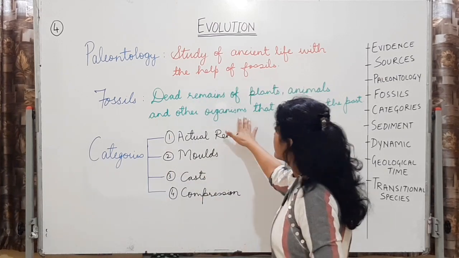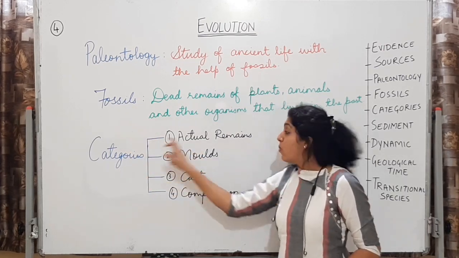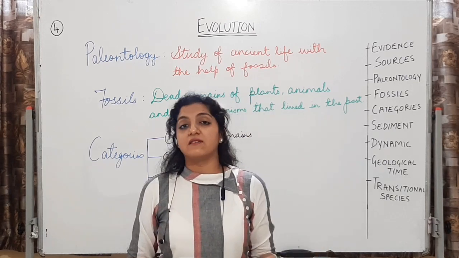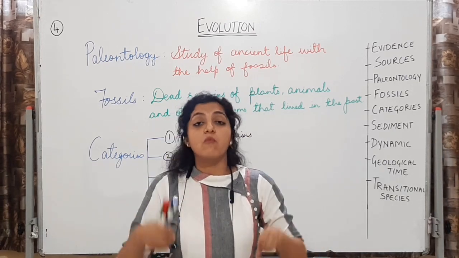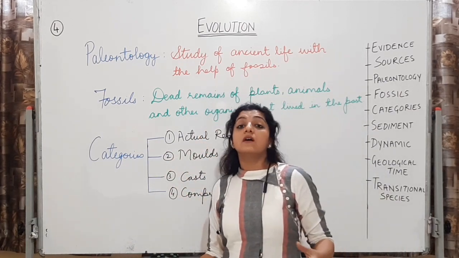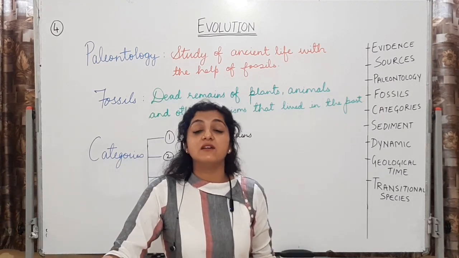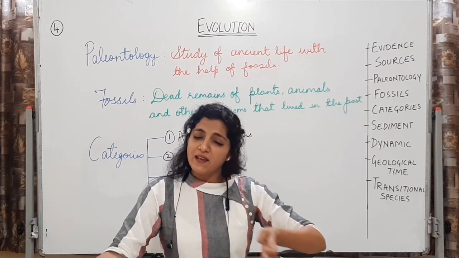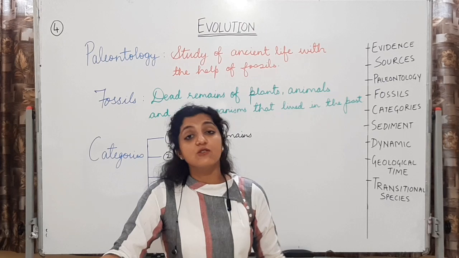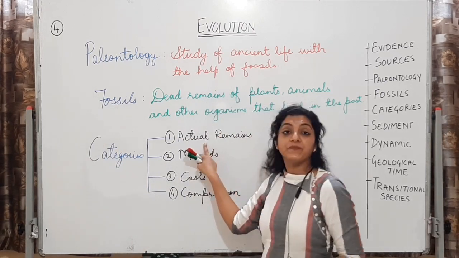These fossils can be categorized into, one, the actual remains, meaning the actual remnants of the organism. Actual remnants उसके body parts के available रहेंगे हमारे पास. Bones will be available. The organic matter will be decomposed, but the skeletal structure, the calcified tissues will be available. धीरे धीरे वो भी degrade होता जाता है. But अगर हम recent past के देखेंगे तो we can see those actual remains. And ancient actual remains also are there.